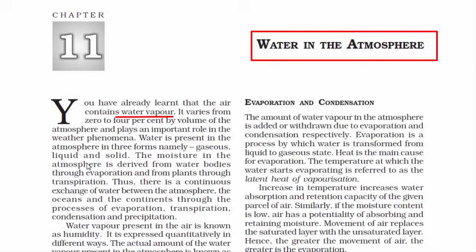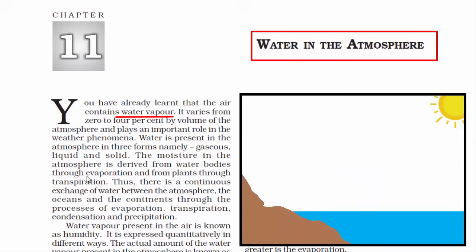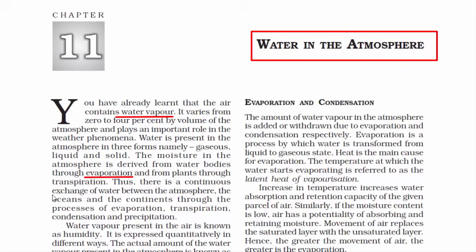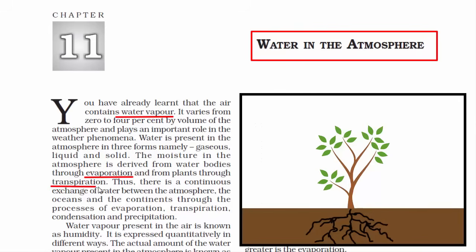In previous chapters, we have learned that air contains water vapor and it's due to evaporation. Sun energy directly falls over land and ocean bodies and makes it warm. Then water molecules, after getting warm, rapidly move and vibrate, and then they quickly escape into the atmosphere as molecules of water vapor. Now a similar process also takes place in plants.